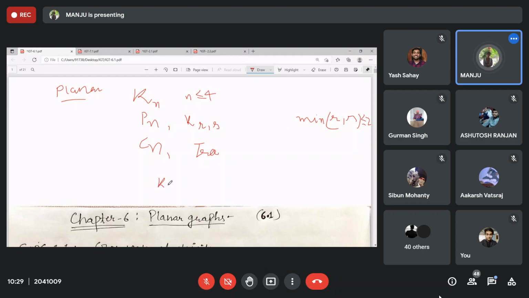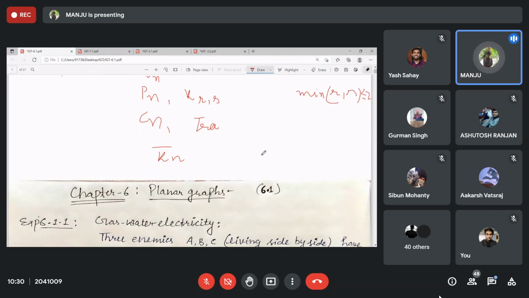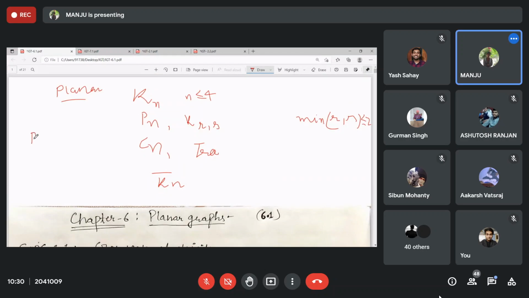One more: Kn complement. Is it planar? Yes, ma'am. In fact, it is a plane graph because no edge is there. So you can always give this example for a plane graph, right? What about the Petersen graph? Is it planar? No, ma'am.